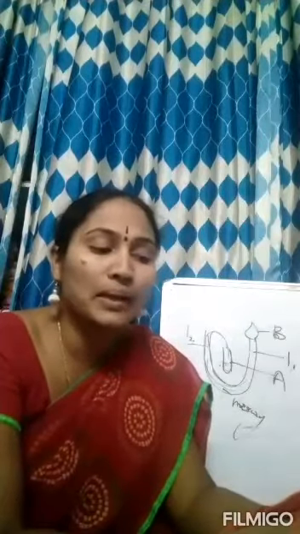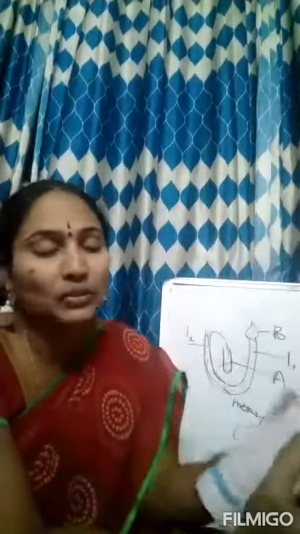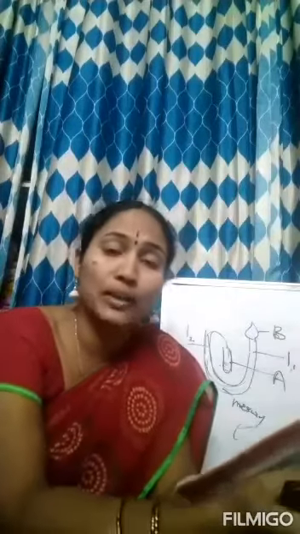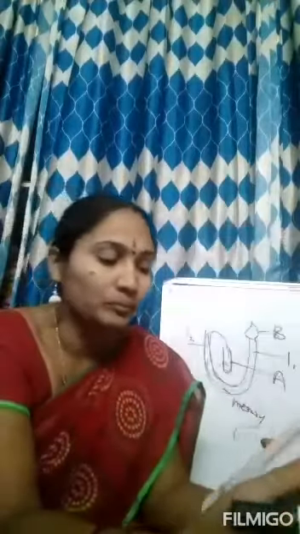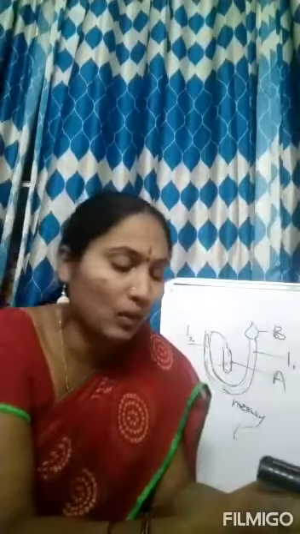The maximum temperature recorded on day 1 is 31 degrees Celsius, and on all the other days, 2nd, 3rd, 4th, 5th, it was 32 degrees Celsius. For how many days did Praveen observe the temperature of his village? For 5 days he has observed. On which day was the highest temperature recorded? You can see in the graph also. On day 2, day 3, day 4, day 5, the highest temperature has been recorded.